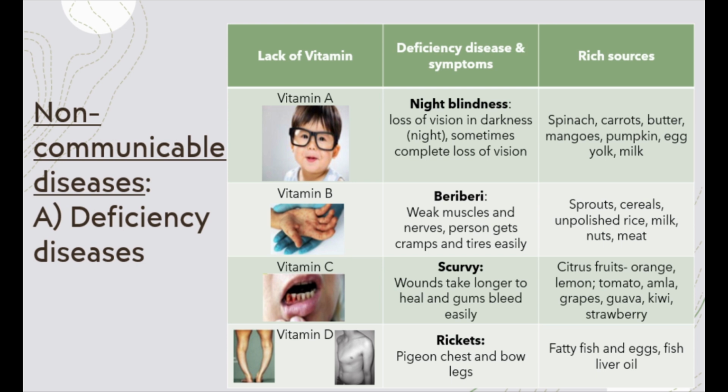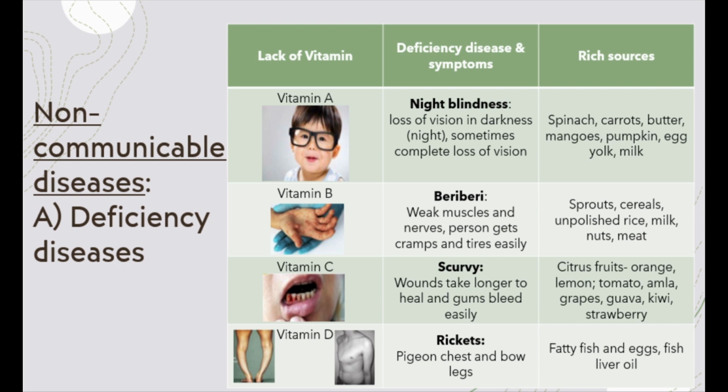The deficiency of vitamin D manifests through a disease known as rickets. It is a disease in which the person has a protruded chest called the pigeon chest condition. Also, the legs of the person become curved in, which is called bow legs.